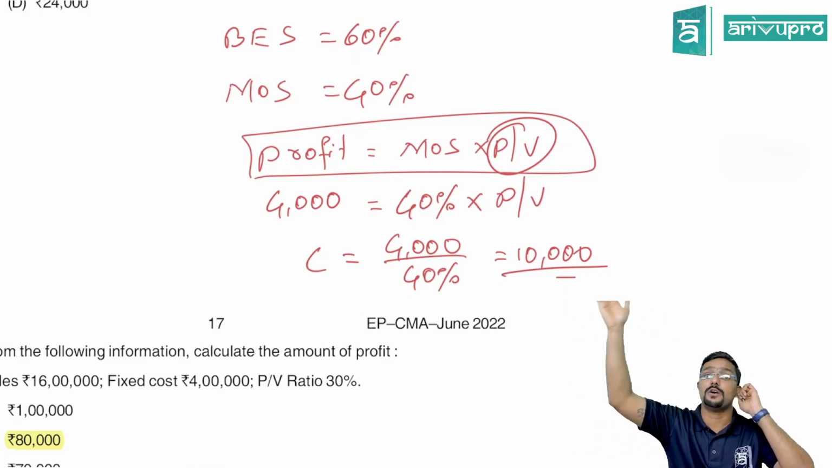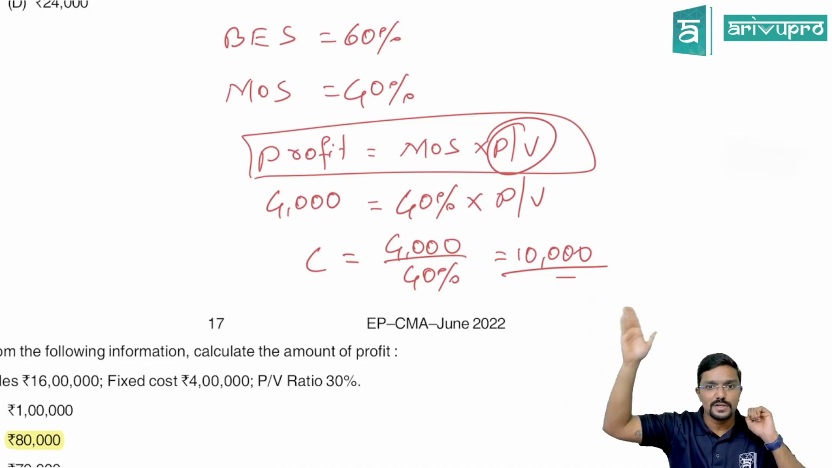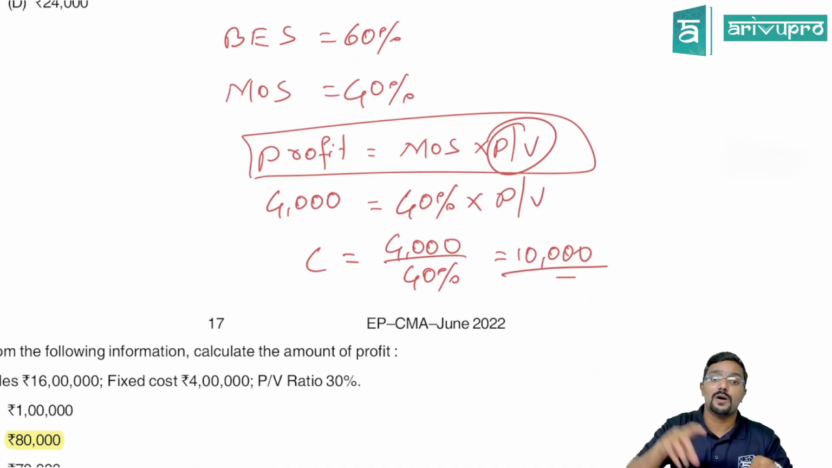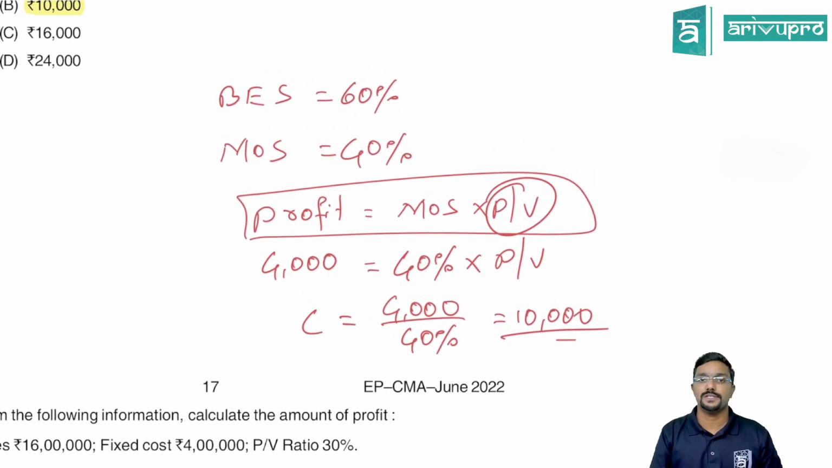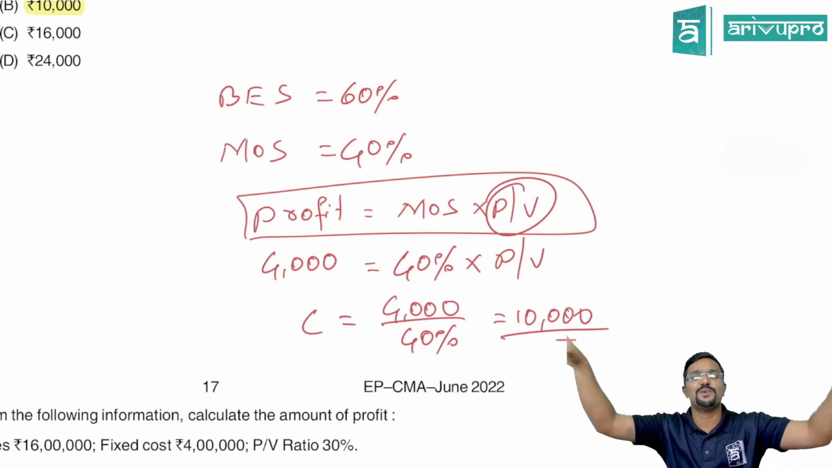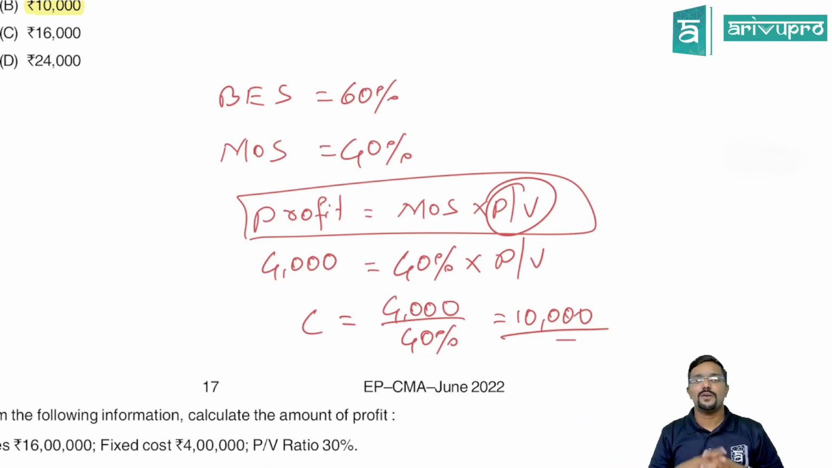This is the total contribution, not the contribution only for the margin of safety part. Clear? If you ask me what the contribution for the margin of safety part is, it is 4,000. Why? Because for margin of safety, contribution is equal to profit, since for margin of safety, fixed cost will not be there.